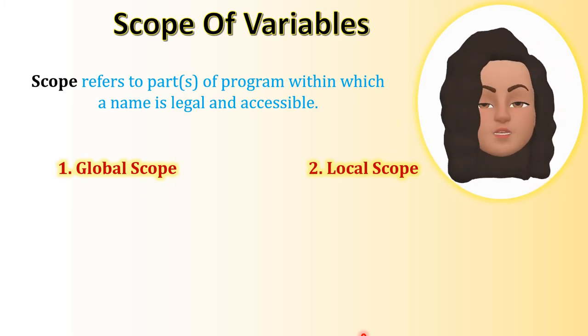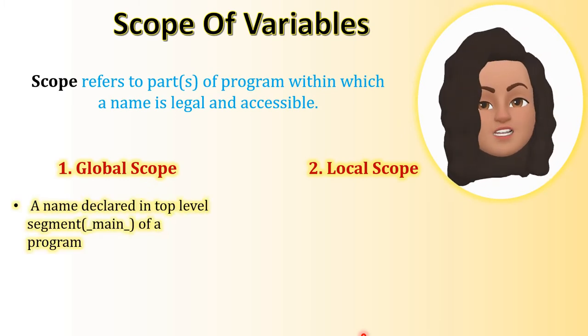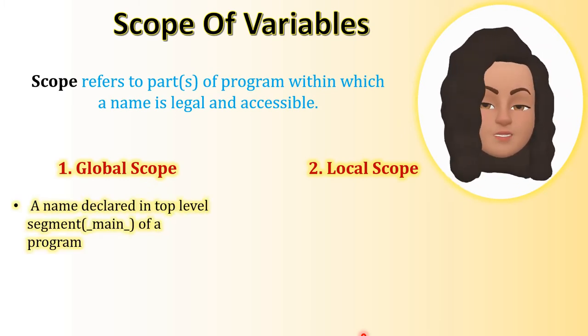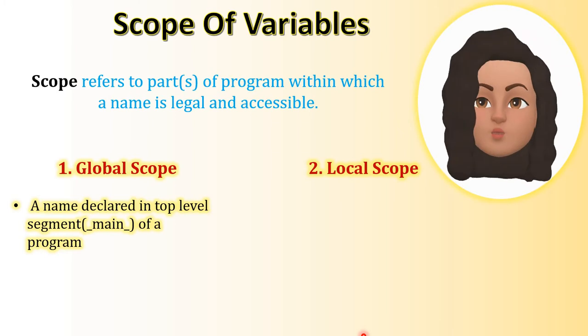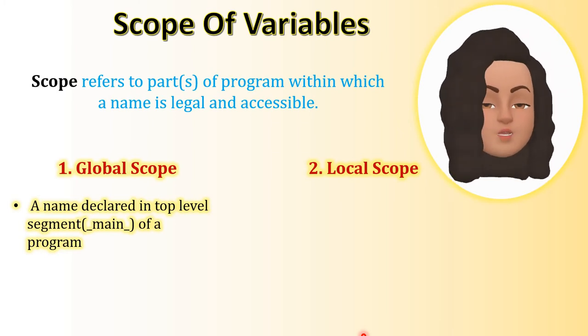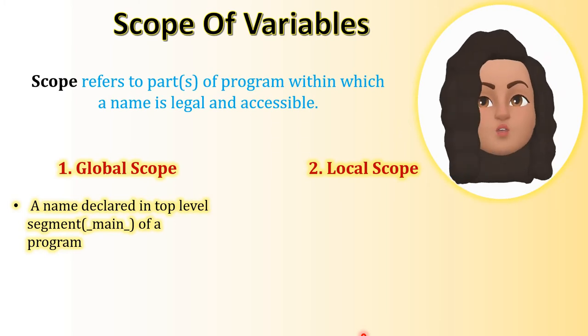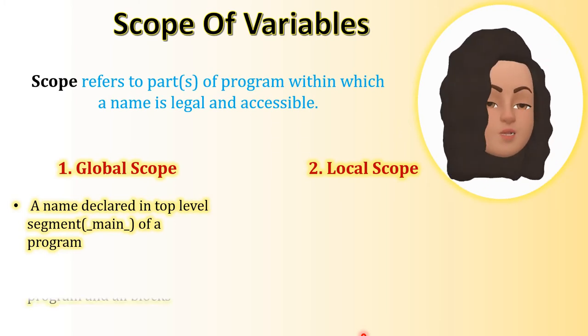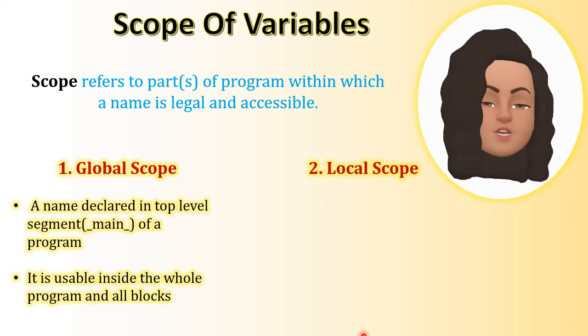Global scope is a variable or a name which is declared in the top level segment, that is the main part of the program. So when a variable is declared in the top level segment, it can be used inside the whole program, in all the blocks, in all the functions which are defined inside the program.